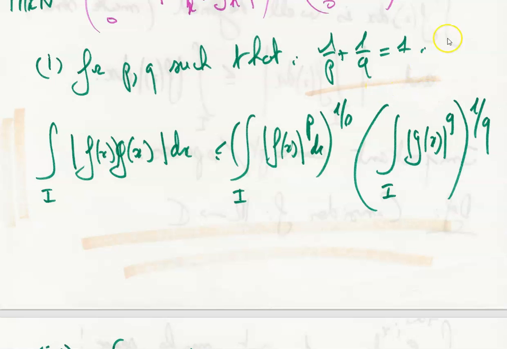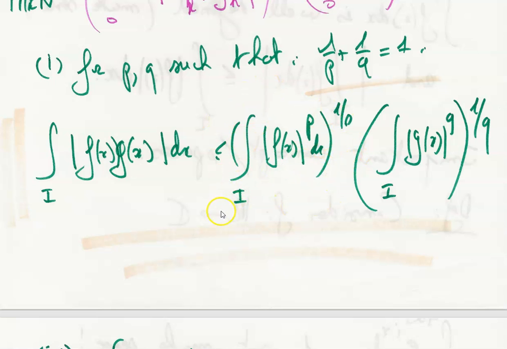is not true. But for p and q such that this holds, we always have that the integral over an interval E included in R of the absolute value of the product f of x by g of x dx is always less than the product of two integrals.